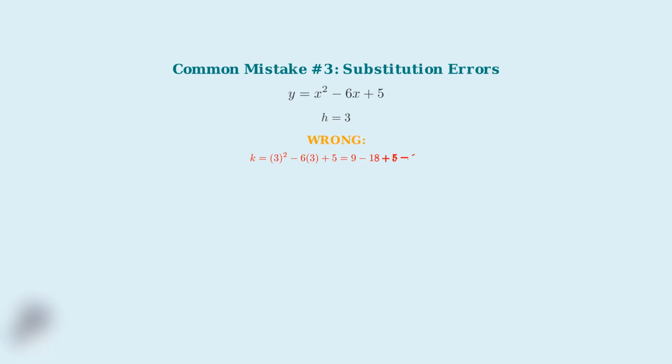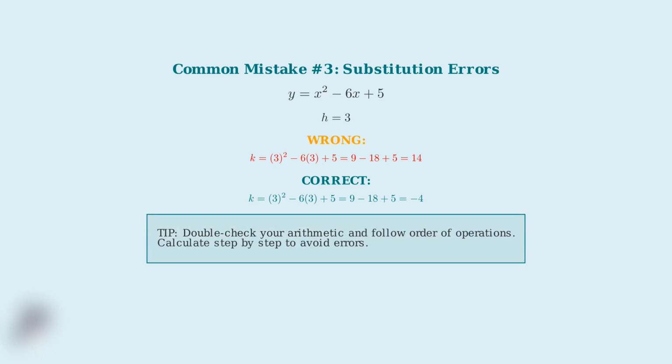The third common mistake occurs when substituting the h value back into the original equation to find k. Students often make arithmetic errors or forget to follow the order of operations correctly. One of the best ways to check your work is through visual verification. Always graph your parabola and verify that your calculated vertex and axis of symmetry match what you see on the graph.